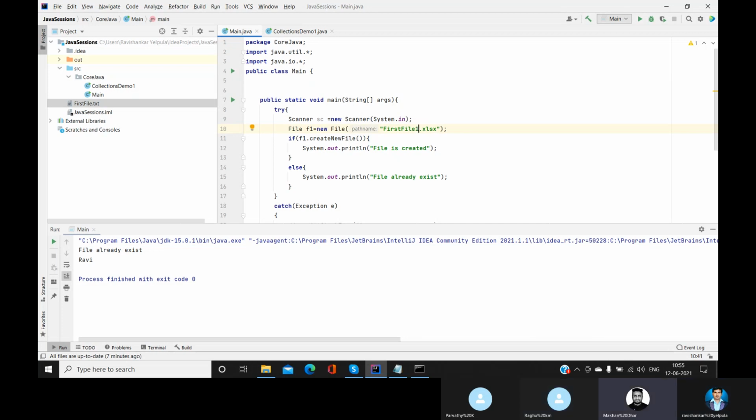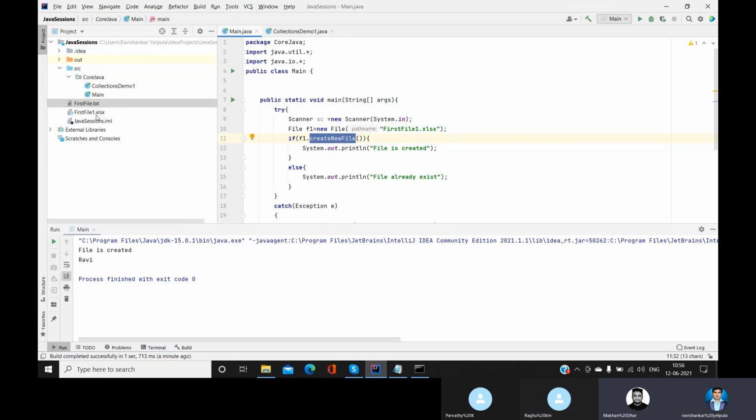Raghu, createNewFile is a method. Whenever you say create a new file, this is a method, and there are a lot of methods here. Create a file, delete. For delete, we will cover that later; there are a few ways you can delete that particular file, or you can read it, write anything on it, change file permission for someone else. There are a lot of things. These are the methods.